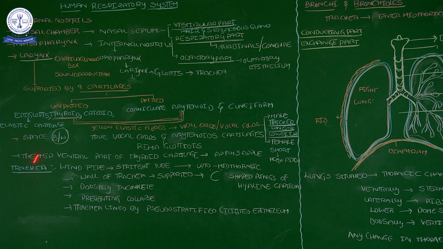Then there is a space between the true vocal cords and the arytenoid cartilage. This gap is called the rima glottidis. This is also one of the important words: rima glottidis, the space between the vocal cords and the arytenoid cartilage.